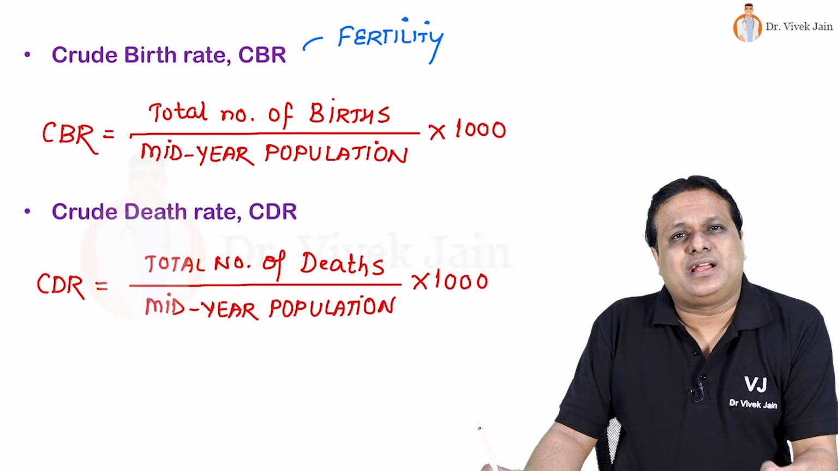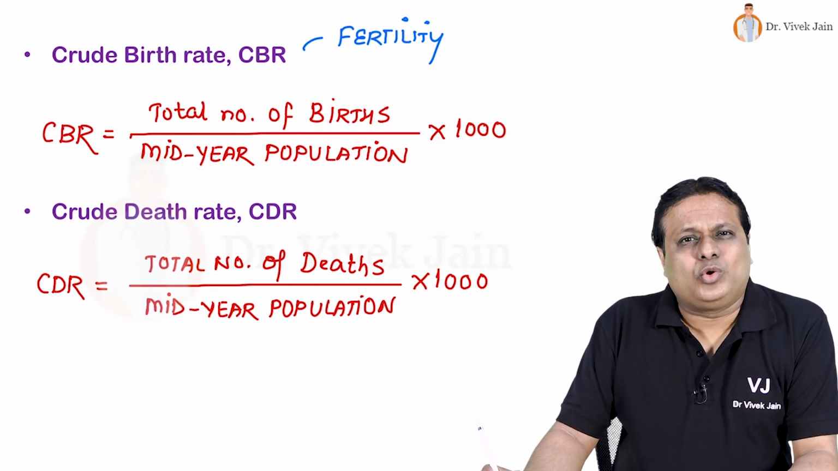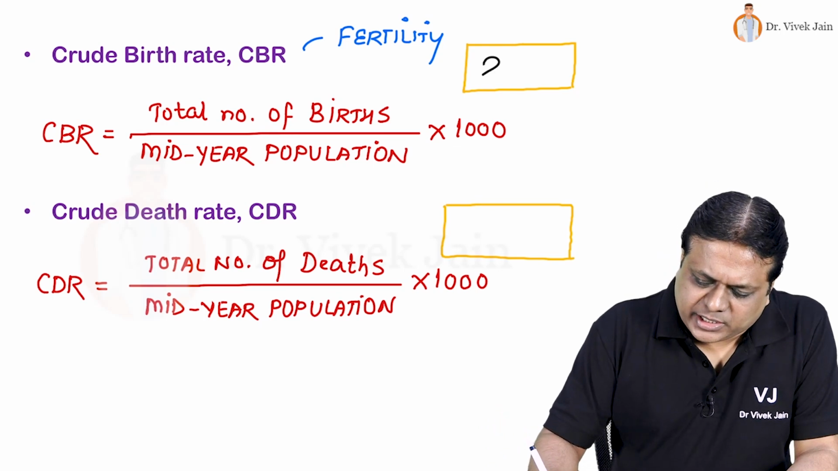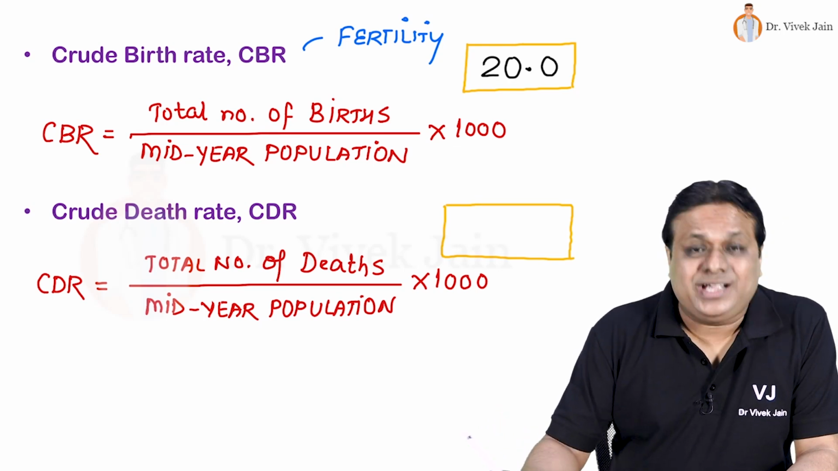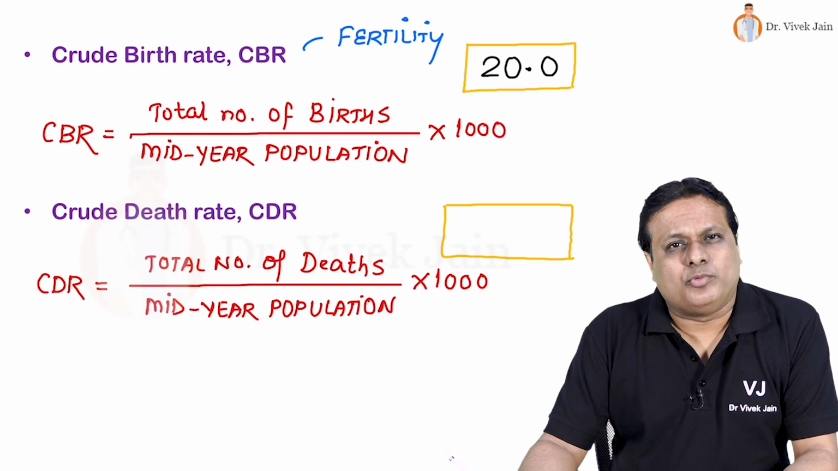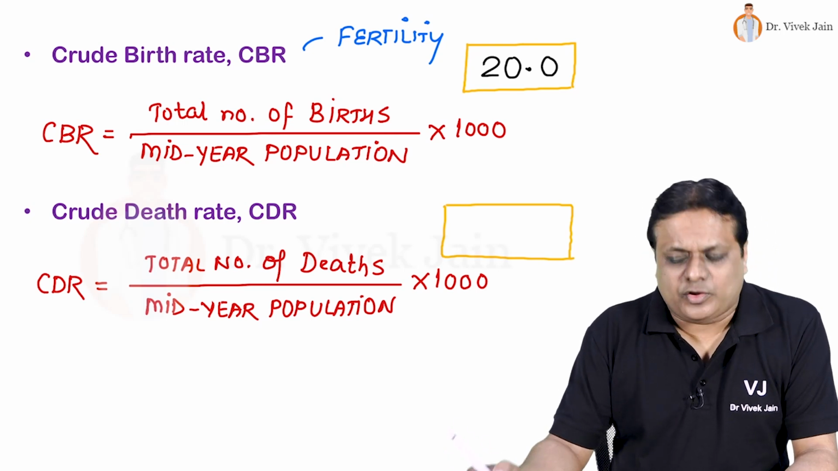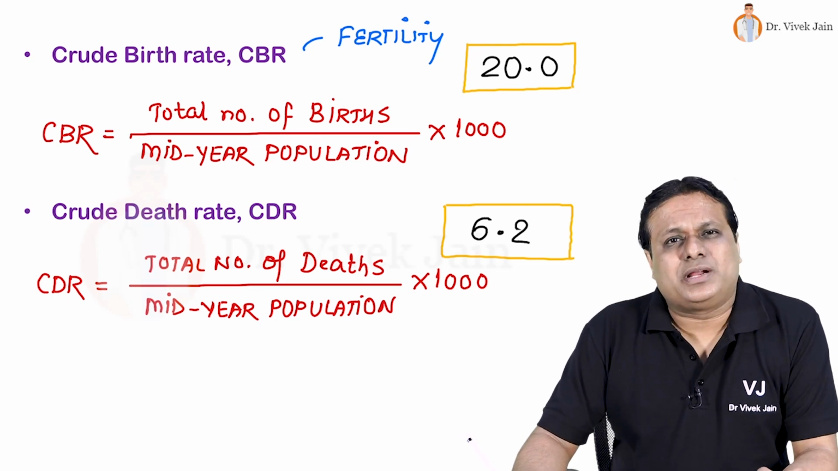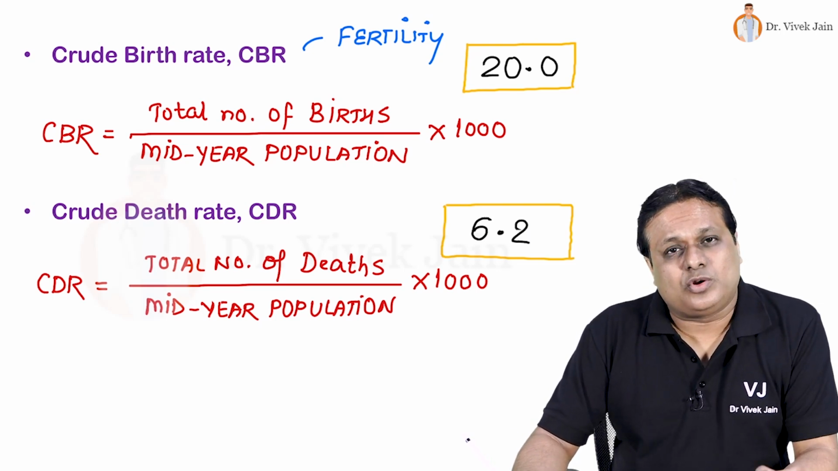Now CBR, CDR are measured in SRS, sample registration system of our country. When we look at the latest sample registration system report, then you must know crude birth rate of our country currently is 20 births per 1000 mid-year population, and crude death rate of our country is 6.2 deaths per 1000 mid-year population of our country.